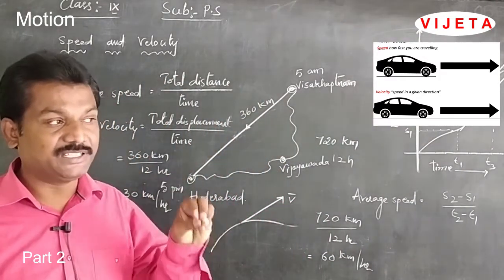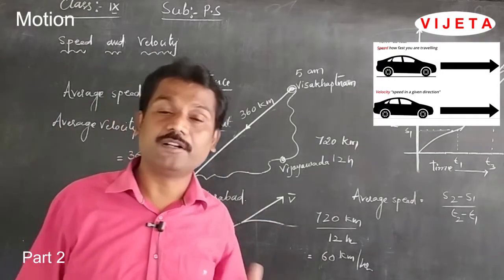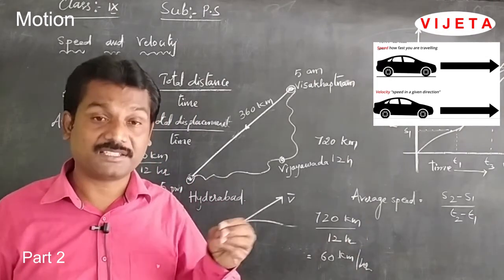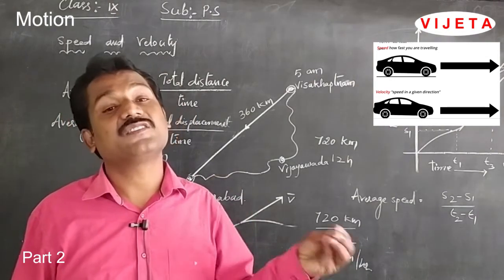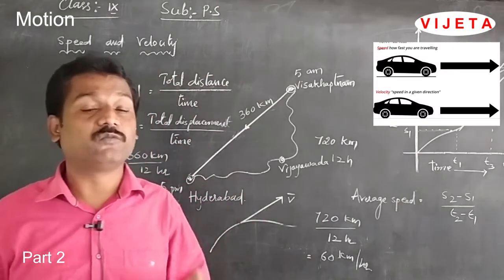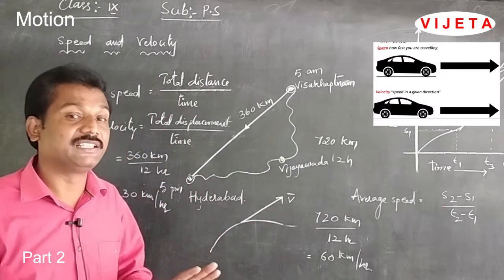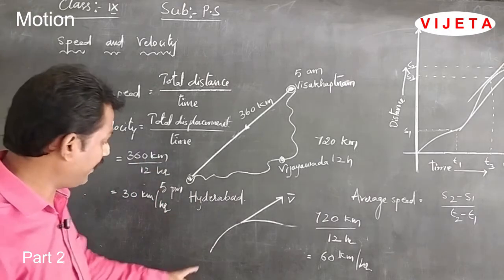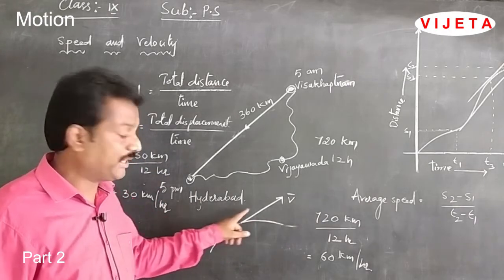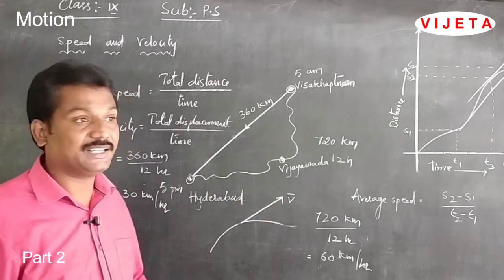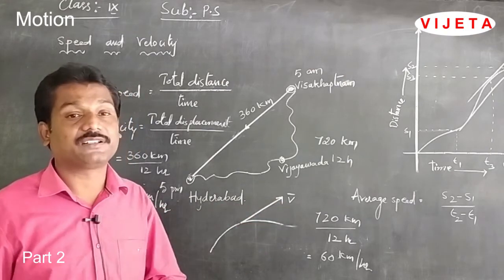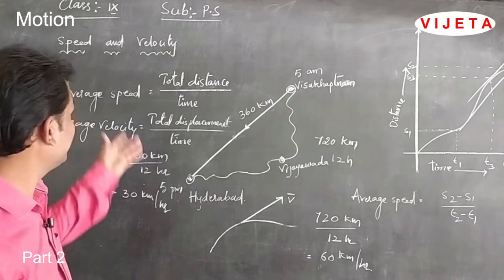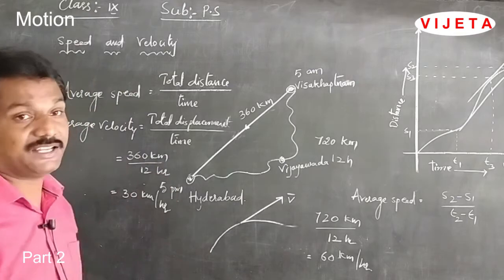A body which has speed need not have velocity, but a body which has velocity must also involve speed. Velocity gives the direction of the speed. Now, if a body is moving along a path, you can draw a tangent at any point, and that tangent gives the velocity vector. Students, this is about speed and velocity.